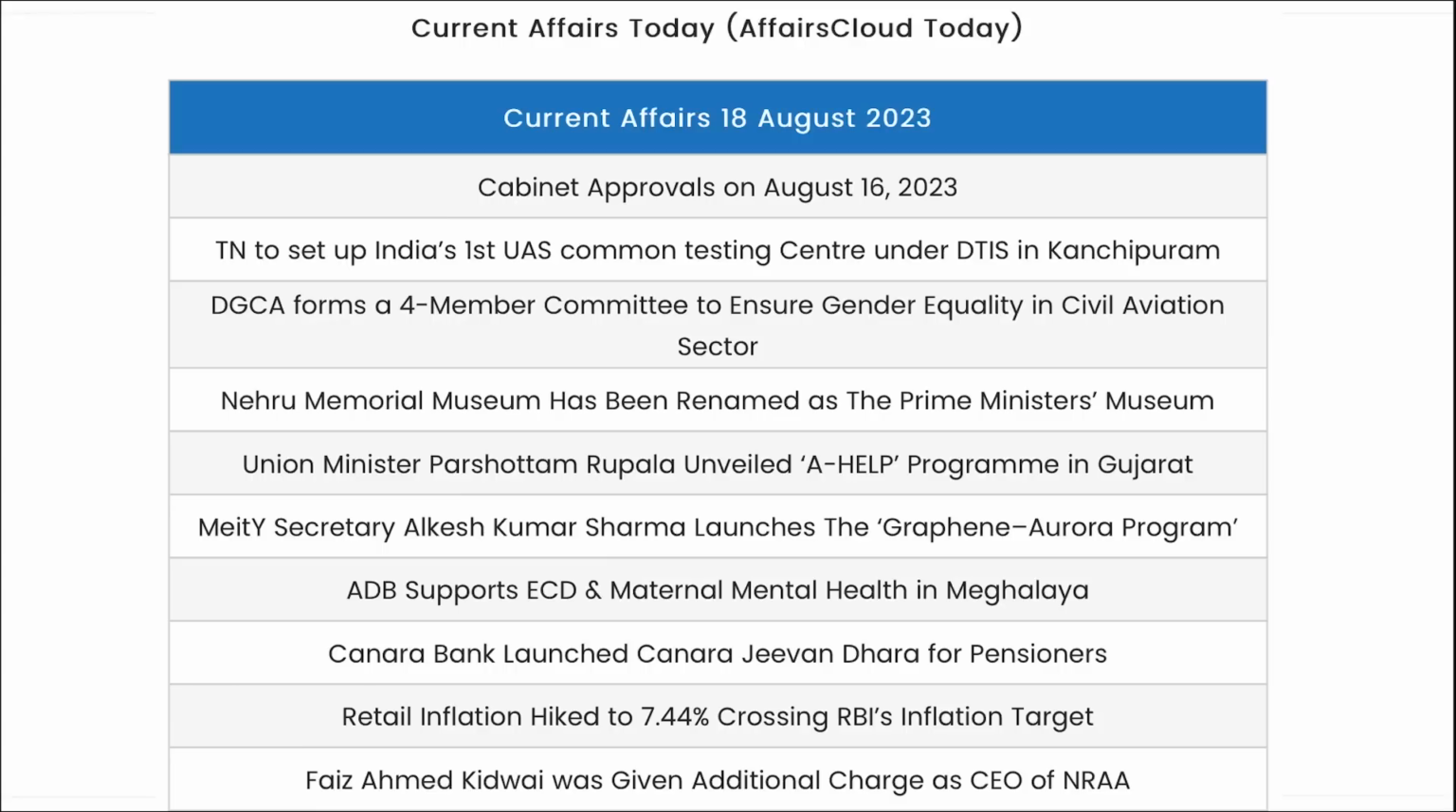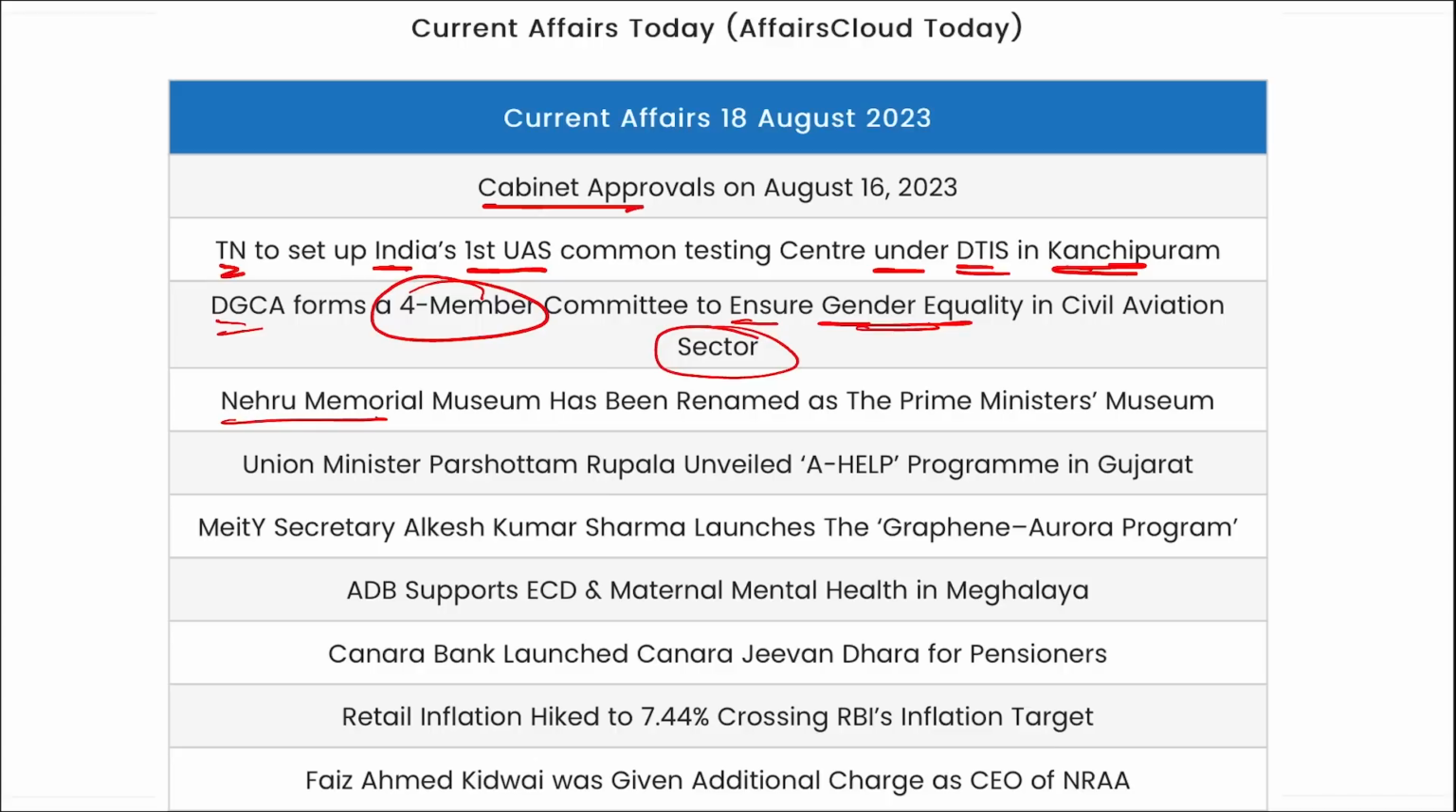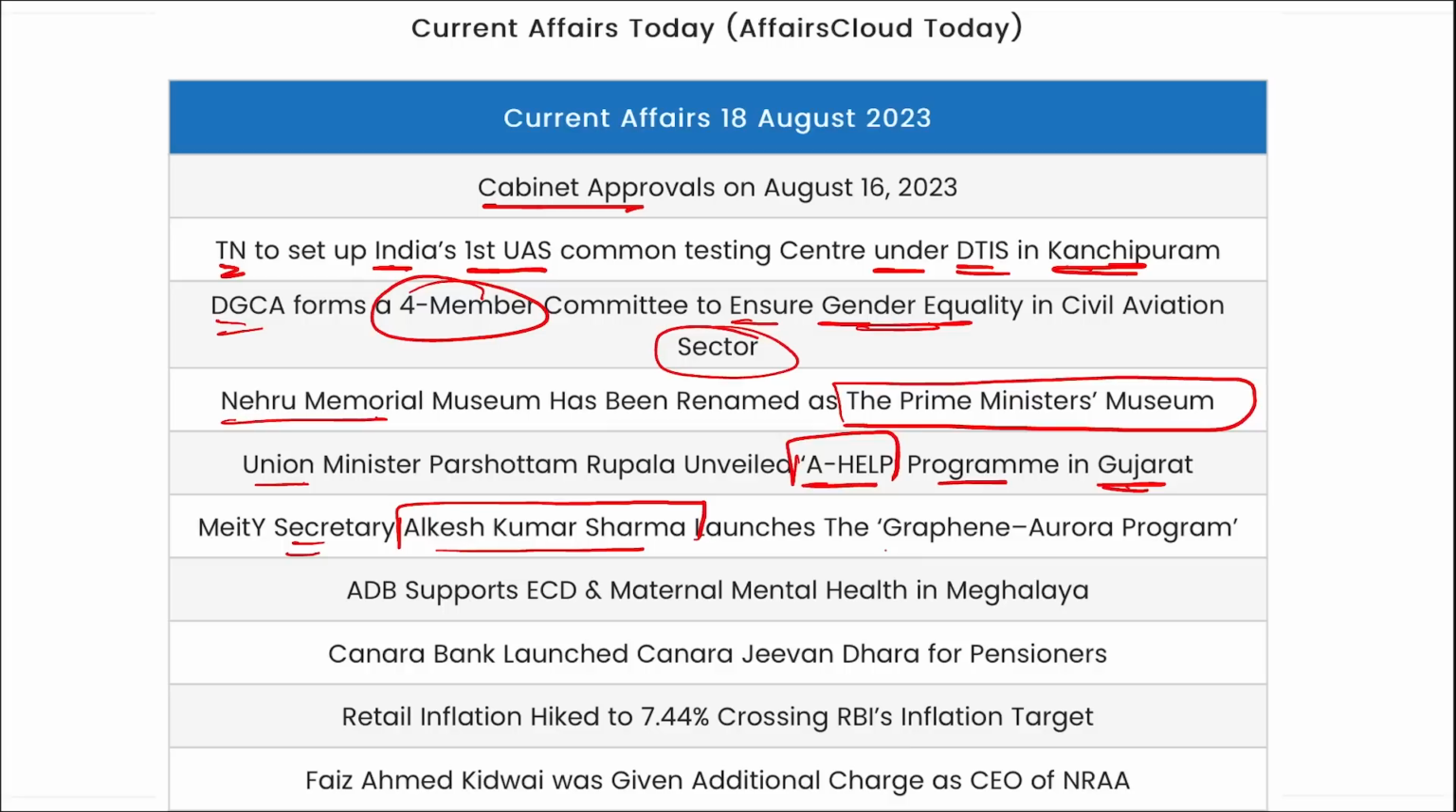So friends, these were your important current affairs for the day. Now let's go for a quick one-liner revision. Cabinet approvals we can directly read from the PDF. Then Tamil Nadu to set up India's first UAS common testing center under DTIS in Kanchipuram. Then DGCA formed a 4-member committee to ensure gender equality in the civil aviation sector. Nehru Memorial Museum has been renamed to the Prime Minister's Museum and Library. Then Union Minister Purushottam Rupala has unveiled a health program in Gujarat. Then Ministry of Electronics and Information Technology Secretary Alkesh Kumar Sharma has launched a Graphene Aurora program, right? It is to bridge the gap between research and development and commercialization of the product.